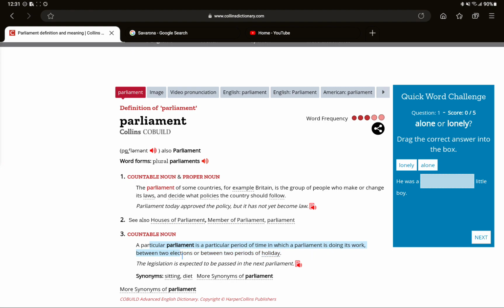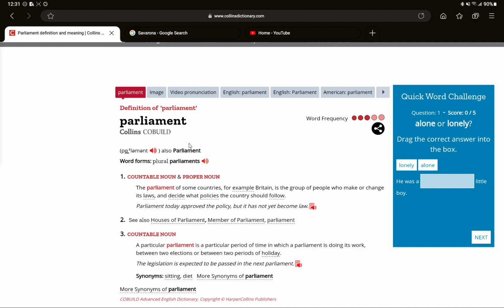Between two elections, like the people who are in charge right now, who are responsible for making policies. Yes, the parliament, the group of people who make or change its laws.